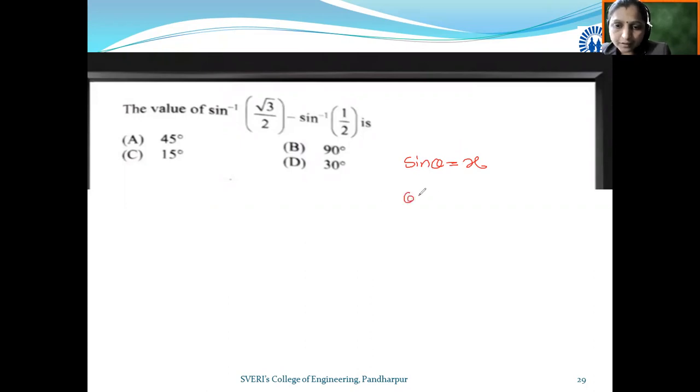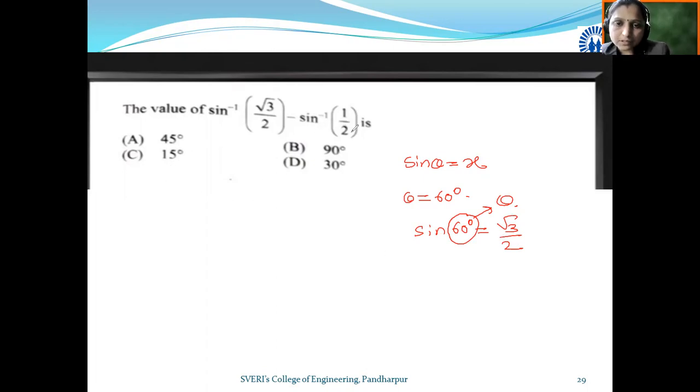If theta is equal to 60 degrees, then sine 60 degrees becomes root 3 by 2. So theta is equal to 60 degrees. That means sine inverse of root 3 by 2 is nothing but 60 degrees.